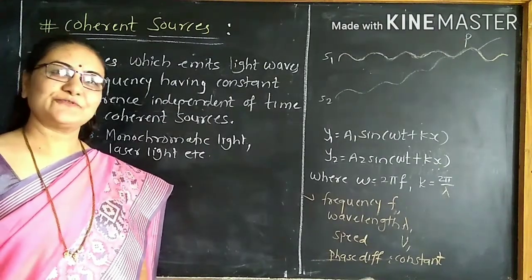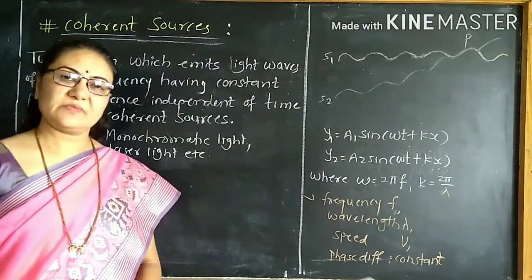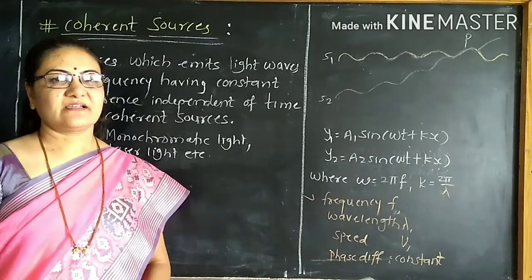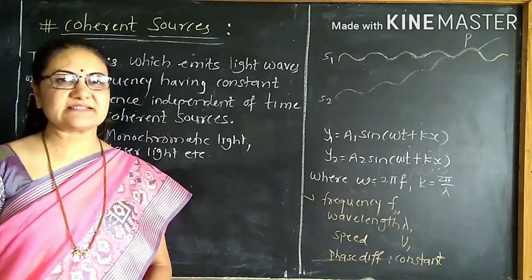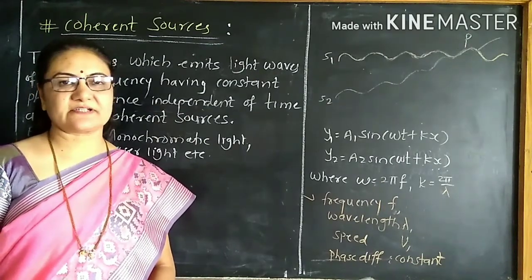Friends, we know interference. Imagine a point which is placed in a space. At this point, a number of light waves from multiple sources arrive. At that point, we should be able to see interference.